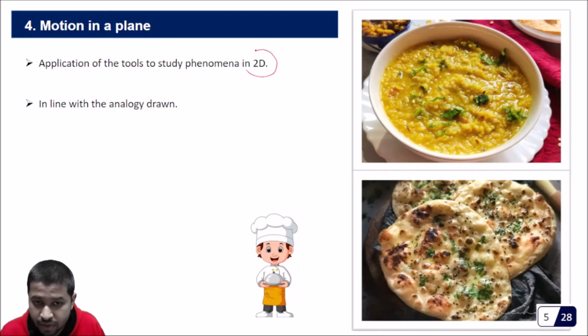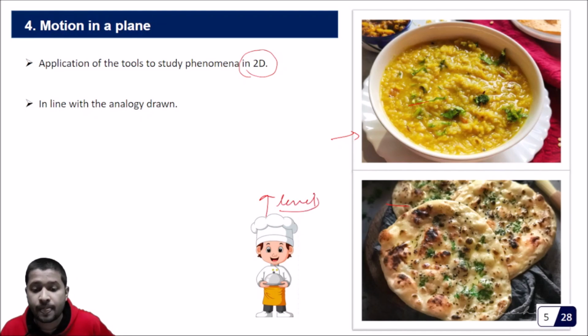So once you are comfortable in cooking plain rice and roti, maybe we'll ask you to make something consisting of 2 or 3 items, for example khichdi or some naan. Are you getting? Slowly I am trying to increase your level of cooking. Similarly in this, while following the NCERT syllabus, once you are very comfortable in using the equations of motion in 1D, now I am asking you to enter into the 2D world.